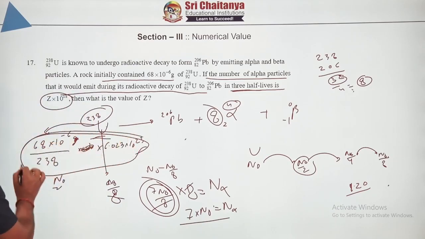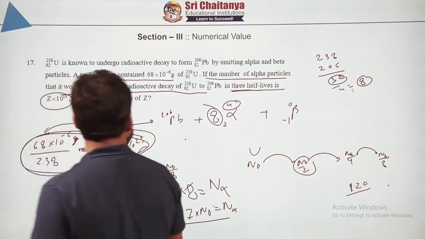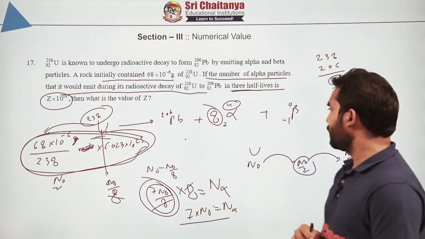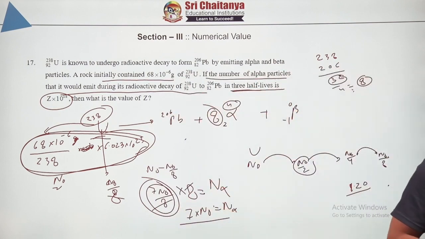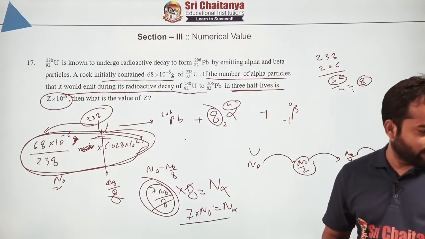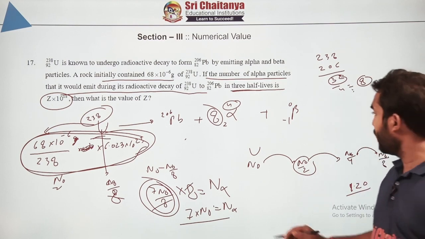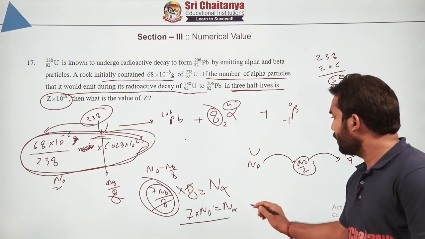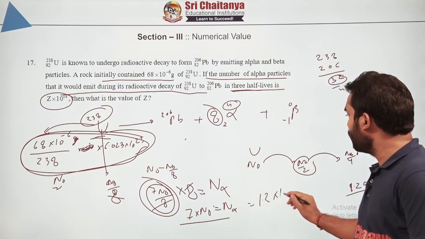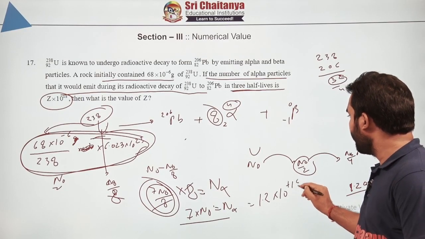Can you just multiply with this whole figure? If you multiply, you will get the right answer, which is 1.2 into 10 to the power plus 18.